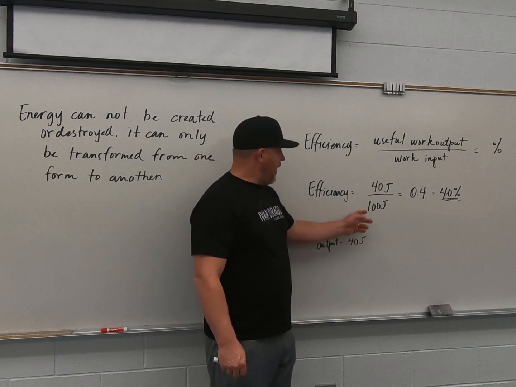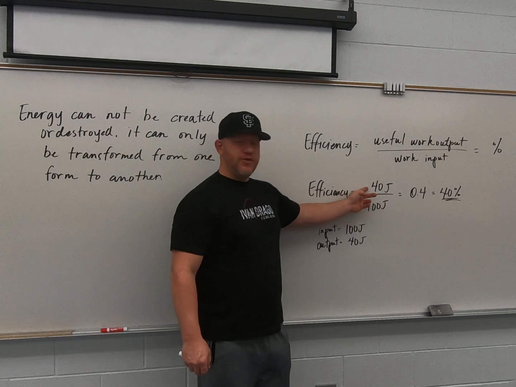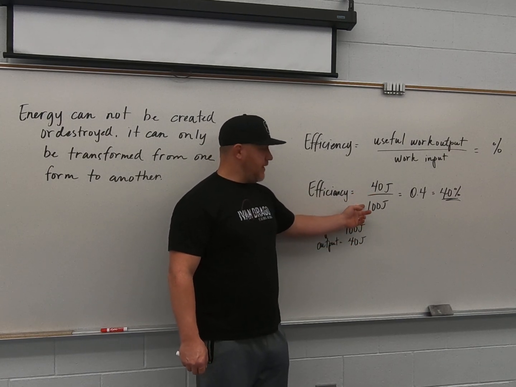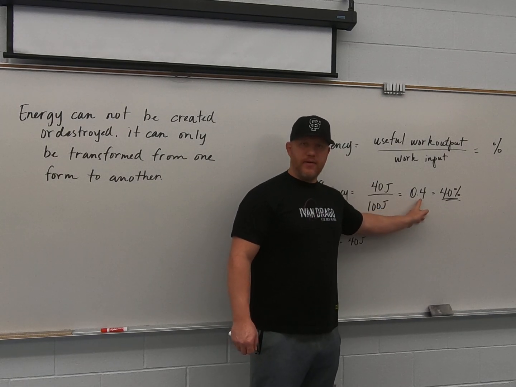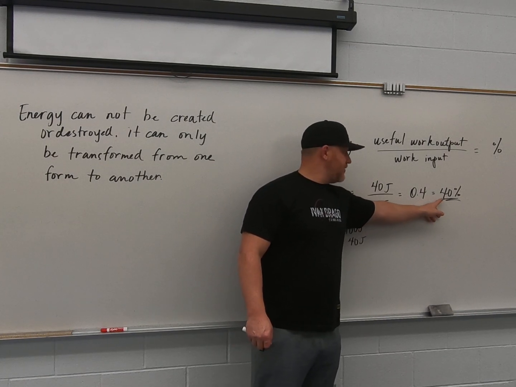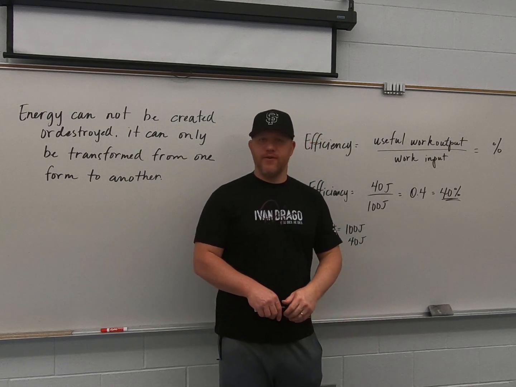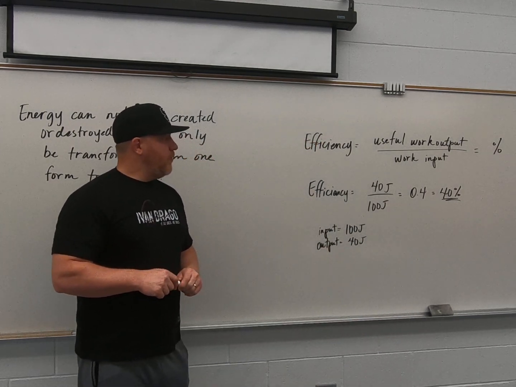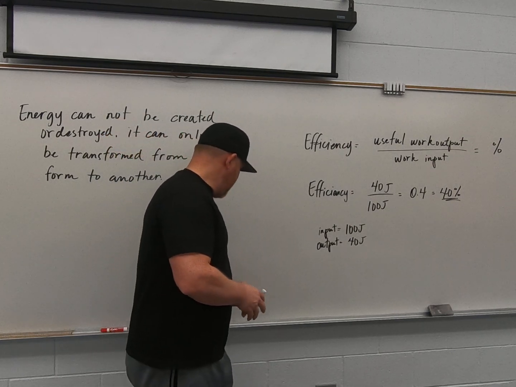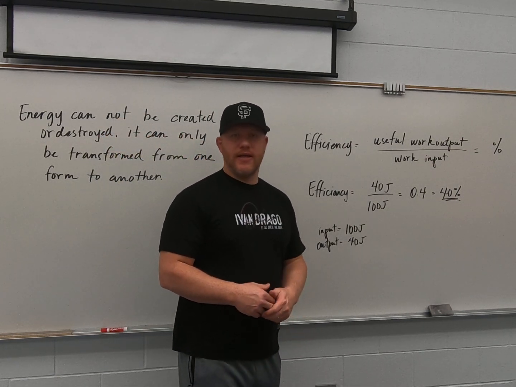So the useful work output is 40 joules. The work input is 100 joules, and that equals 0.4. And then as a percentage, that's 40% efficient. Again, energy can be transferred from one form to another. It can never be lost.